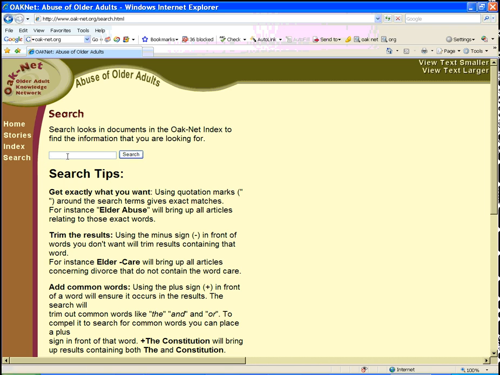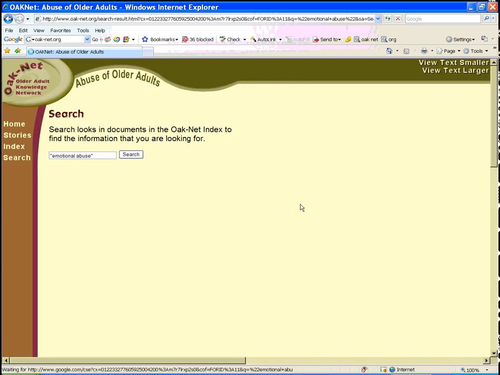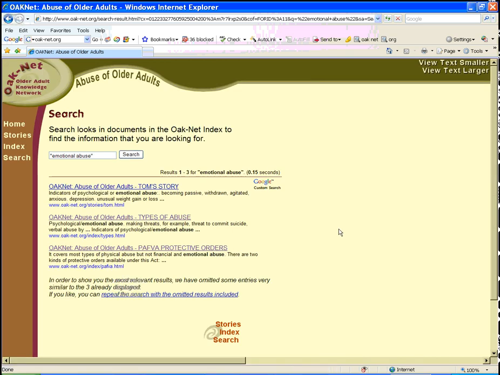So for instance, if you are looking for information about emotional abuse and you want to find all of the documents that relate specifically to emotional abuse, you can write that into the search box and be sure to include the phrase in quotation marks so that it searches emotional abuse together as one phrase.